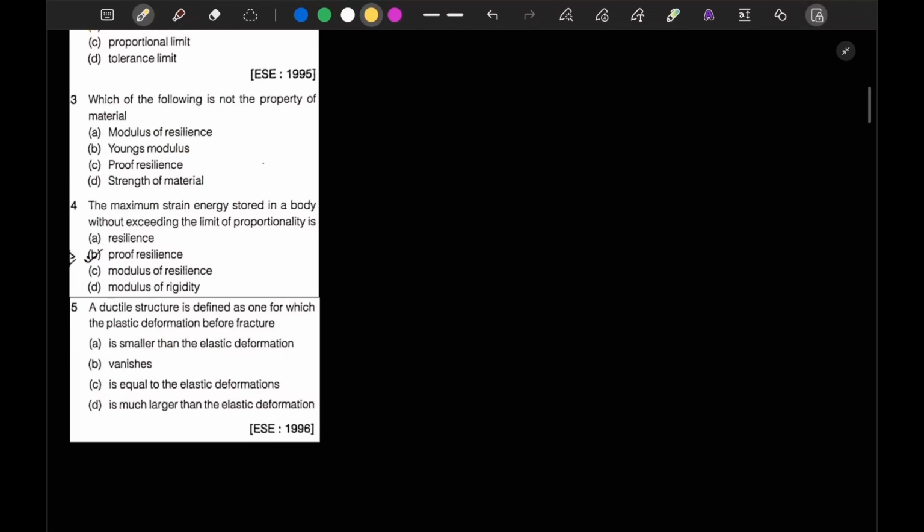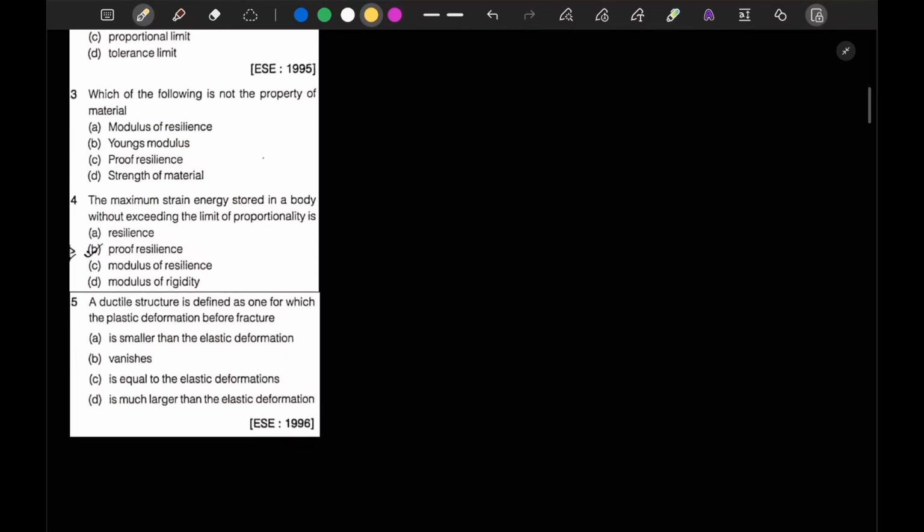Next question is, which of the following is not a property of material? Modulus of resilience, Young modulus, proof resilience, strength of material. Now if we talk about property, modulus of resilience is a property, Young modulus is a property, proof resilience is a property. Strength of material is not a property but is the name of a subject. Now in question number 4, it is mentioned the maximum strain energy stored in the body without exceeding the limit of proportionality is our proof resilience.